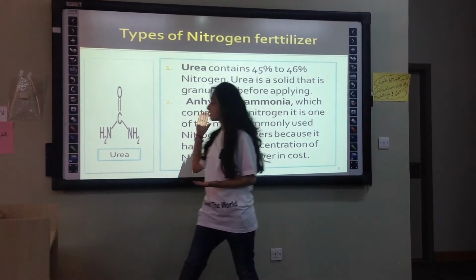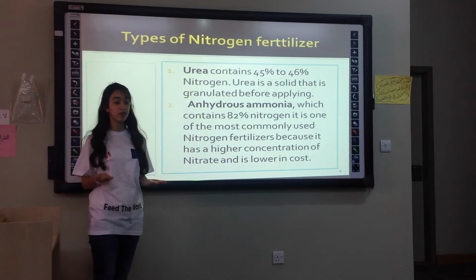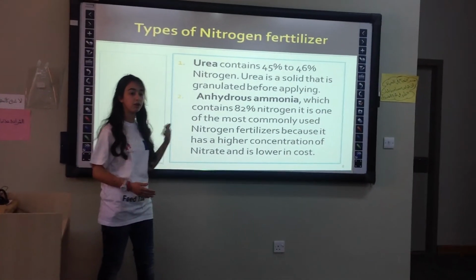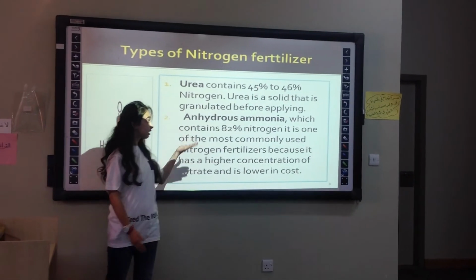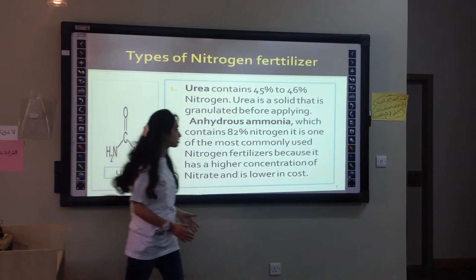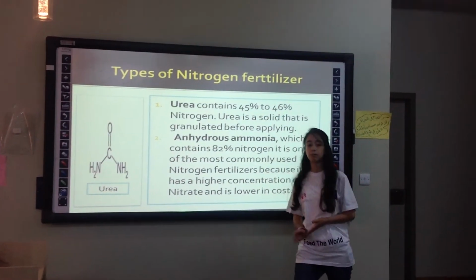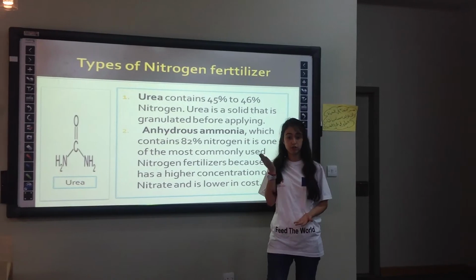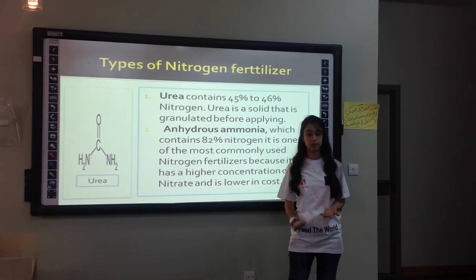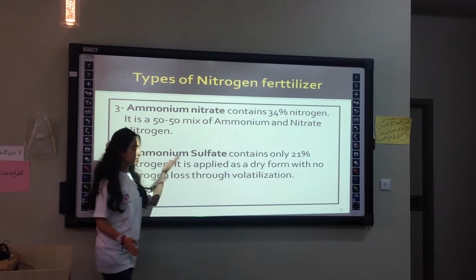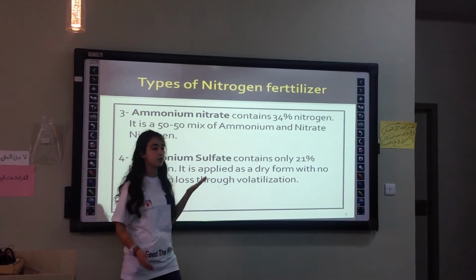The first type is urea, which contains 45 to 46% of nitrogen. Urea is a solid that is granulated before applying. The second type is anhydrous ammonia, which contains 82% of nitrogen. It is one of the most commonly used nitrogen fertilizers because it has a high concentration of nitrogen and it is lower in cost. The third type is ammonium nitrate, which contains 34% of nitrogen.